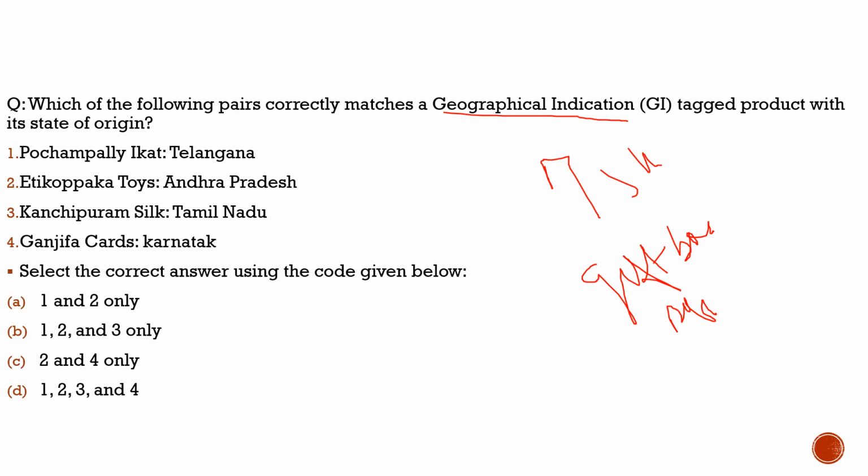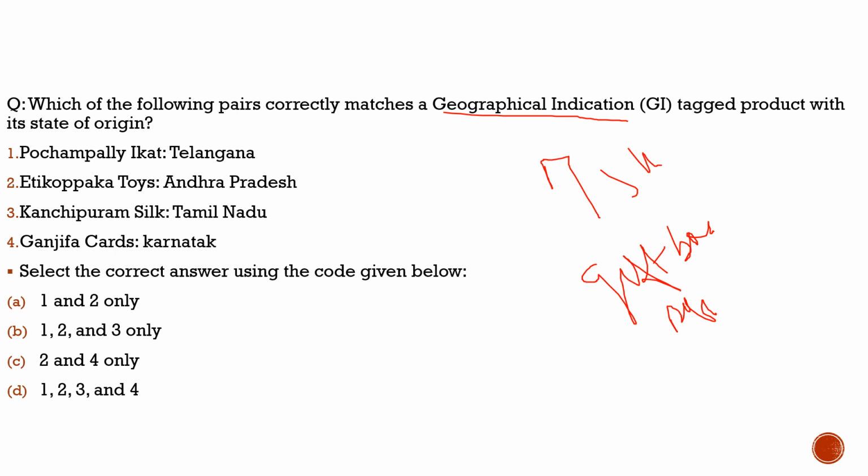So it is the NIT Bengaluru campus which would develop these gift boxes with the help of GI tagged products. It is the NIT Bengaluru campus which will do it for Rashtrapati Bhavan.